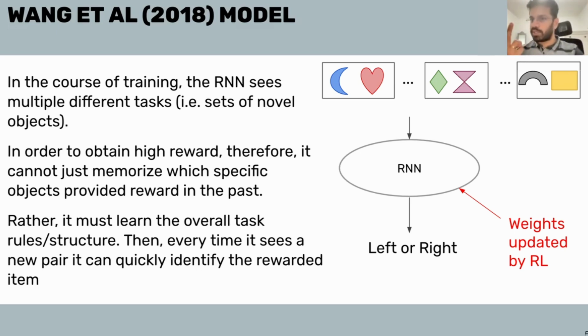There's always two objects, and one of them is rewarded, the other is not. And in this particular setting, if one object occurs with another object, then it does not occur with any other object. There are these structures that the RNN could use to speed up its inference on what object is the rewarded object. So it can quickly identify the rewarded item.